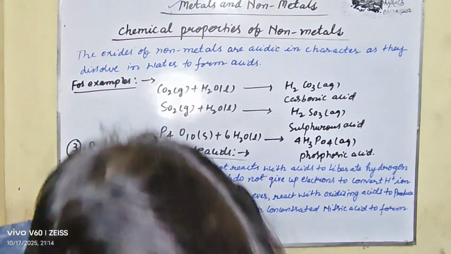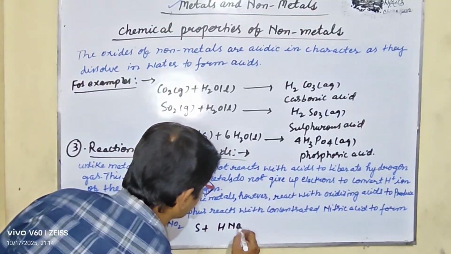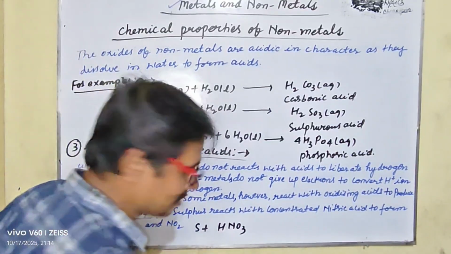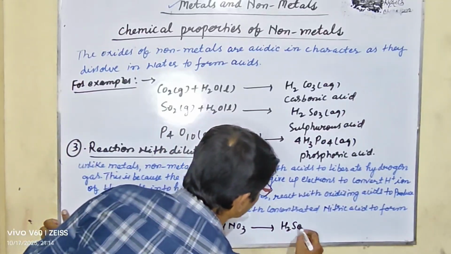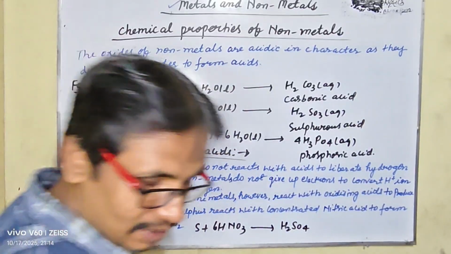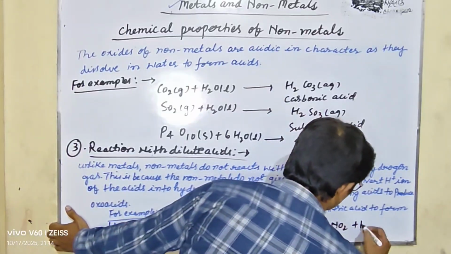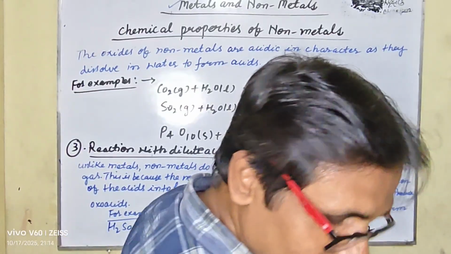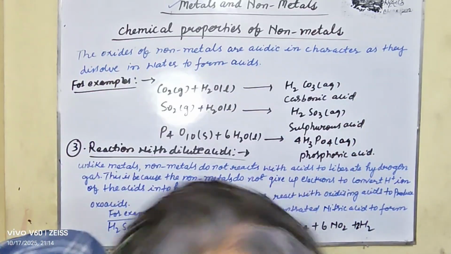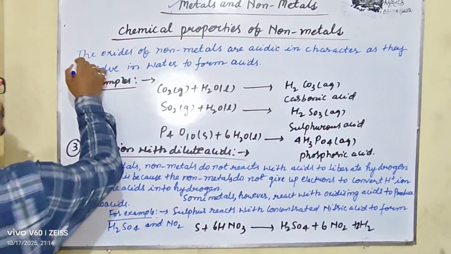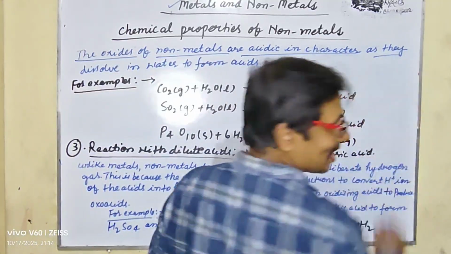So let's take the example: sulfur plus 6HNO3 gives you H2SO4 plus 6NO2 plus 2H2O.